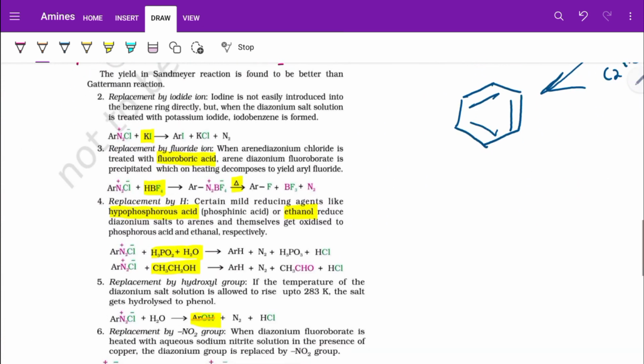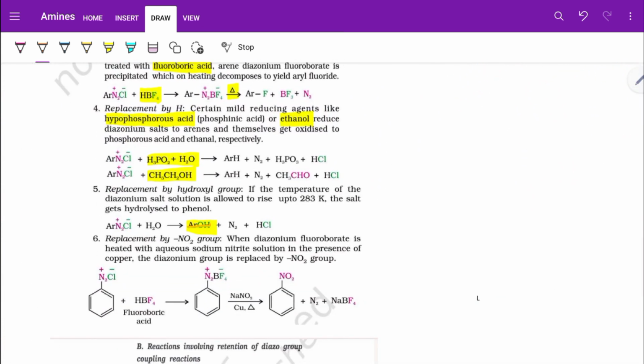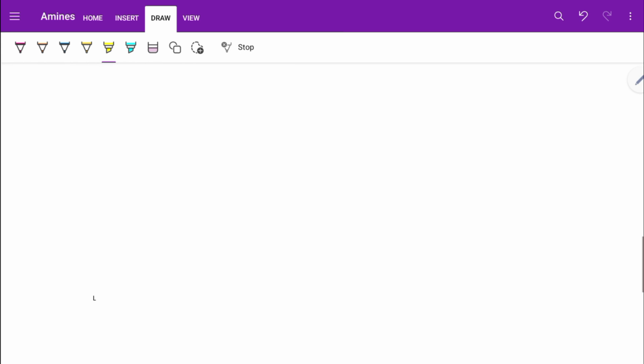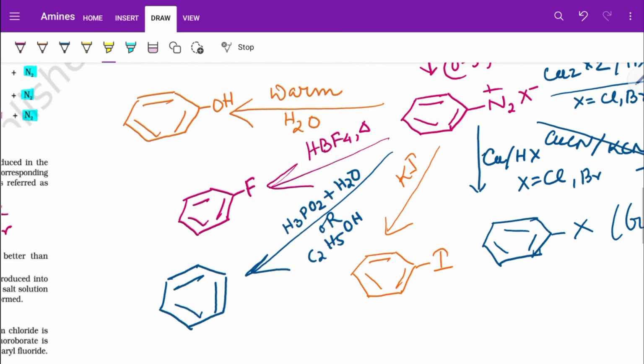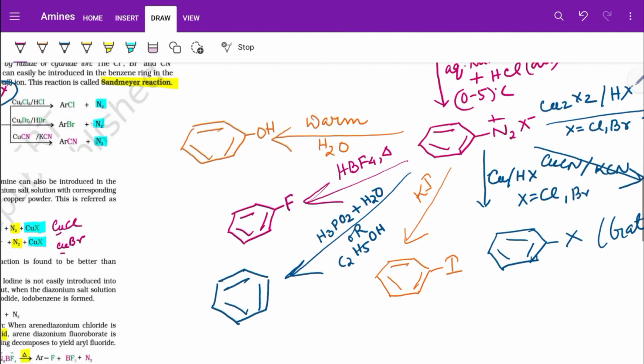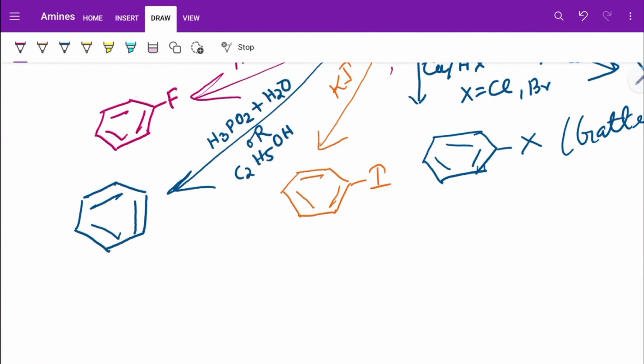Next, we can even get nitrobenzene. You start with nitrobenzene and get nitrobenzene again. What will you do? Number 1, HBF4. Number 2, aqueous NaNO2 and Cu, heat.